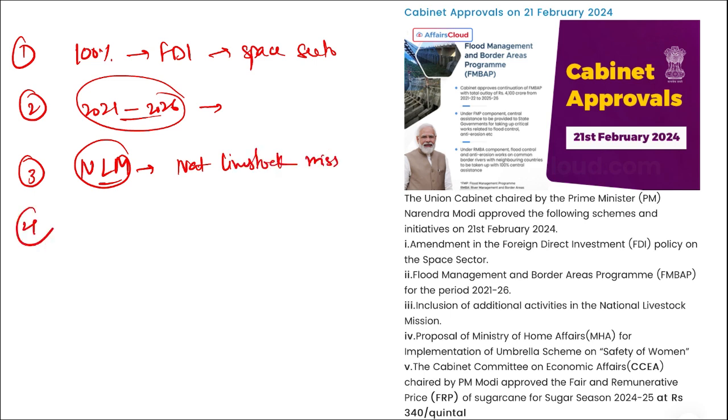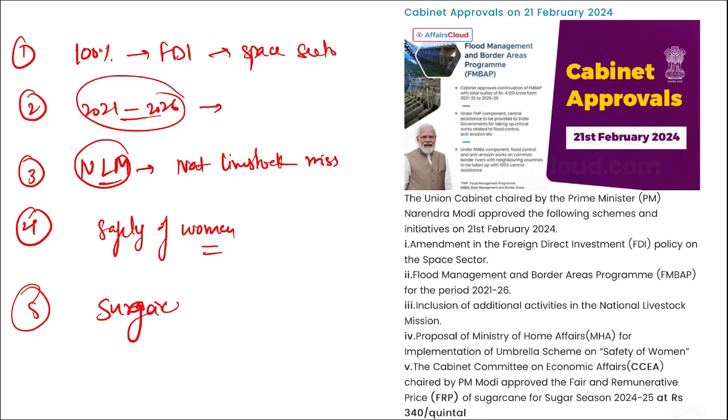And fourth is for women safety, for the safety of women. Mark this. Then fifth, remember, the Cabinet Committee on Economic Affairs chaired by PM Narendra Modi approved the fair and remunerative price, that is FRP, of sugarcane.